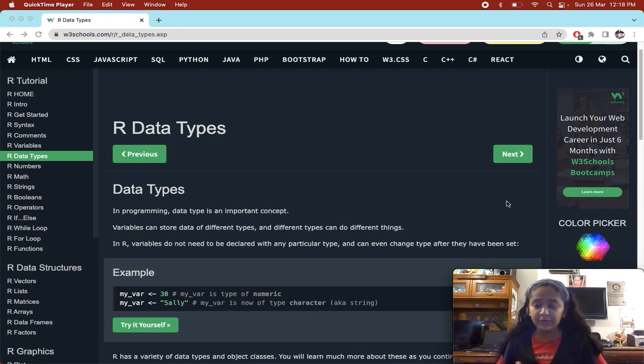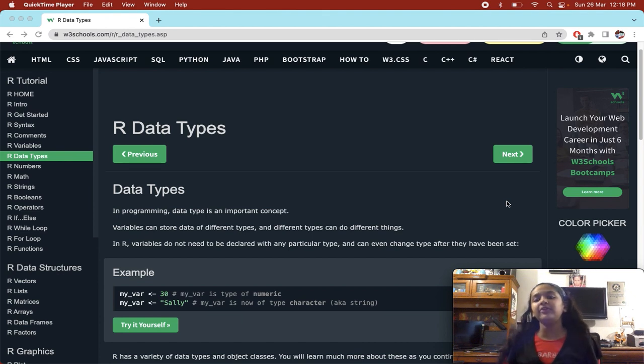And different data types do different things. Say you have two containers. One container is of rice and the other container is of toys. The rice is used to eat, and the container which has toys, that data is used to play with. Just like this, in R we have variables that store different data types, and those different data types do different things.